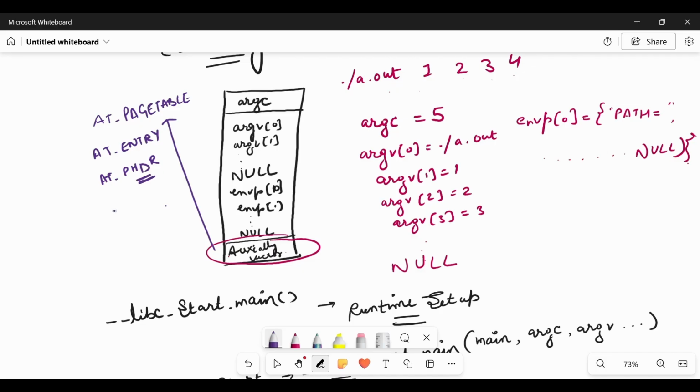Oh, sorry, it's a program header. PHDR is program header. Similarly, we have section header. To get any variable from the auxiliary vector table, we can use the getauxval system call, to get the auxiliary vector information.